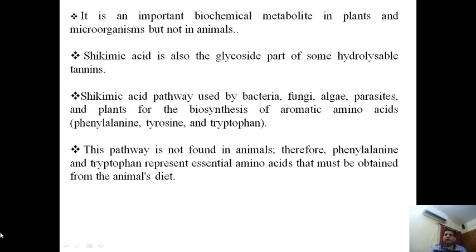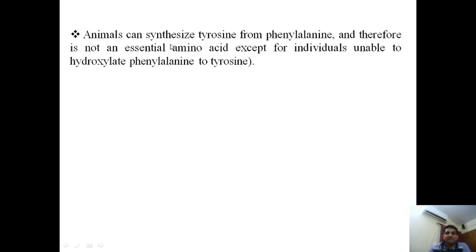Now this pathway is not found in animals, therefore phenylalanine and tryptophan represent essential amino acids. Phenylalanine and tryptophan are known as essential amino acids that must be obtained from the animal's diet. Animals can synthesize tyrosine from phenylalanine. So in our body, tyrosine can be synthesized from phenylalanine. That's why it is not an essential amino acid, except for individuals unable to hydroxylate phenylalanine to tyrosine.